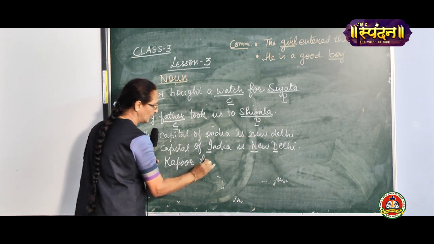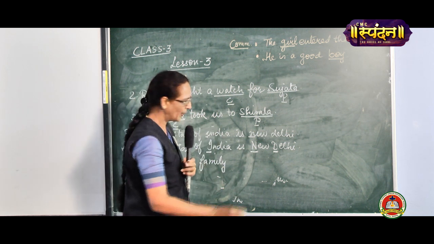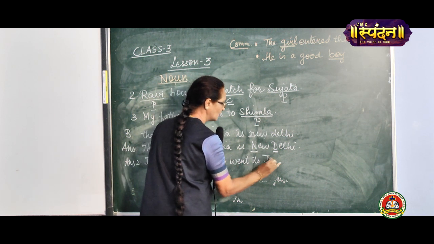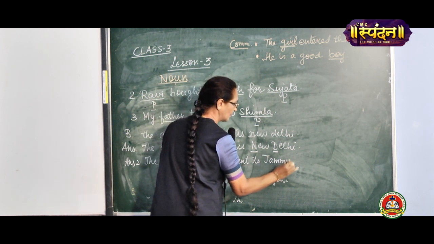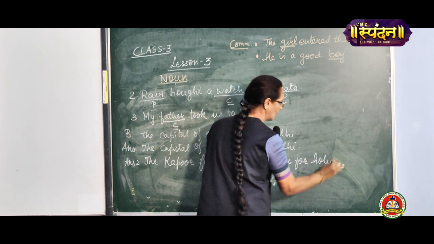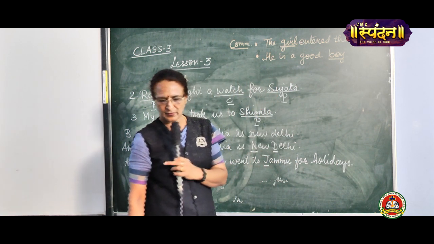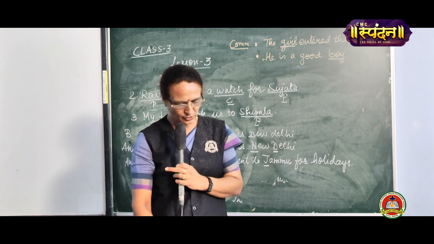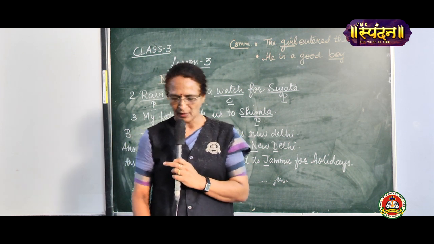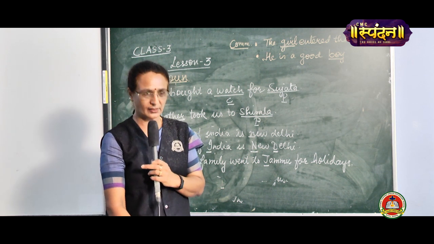The Kapoor family went to Jammu, capital J, for holidays. Now, children, will you be able to do this yourself? Okay, try to do it yourself. Even if you make mistakes, there is no problem, but you should try to do it yourself.